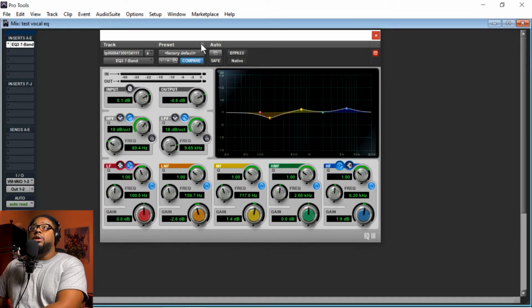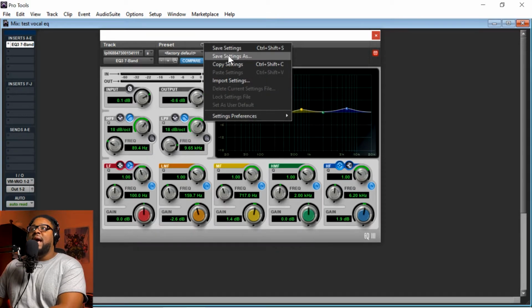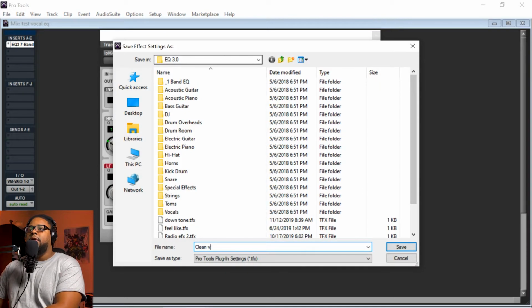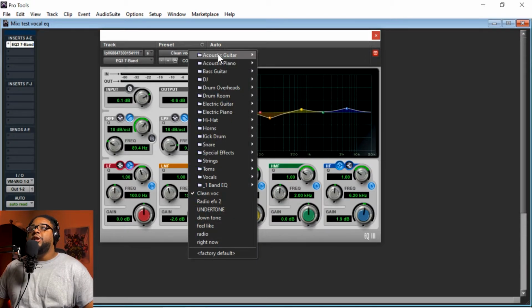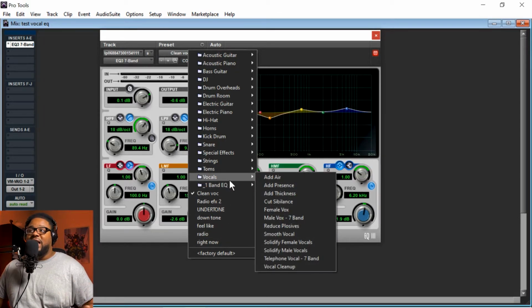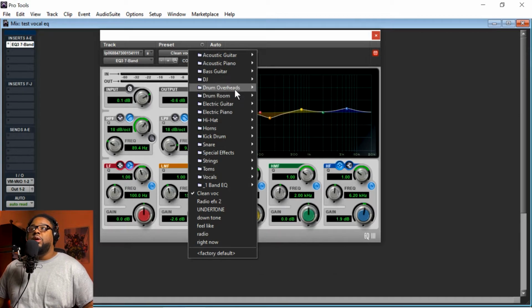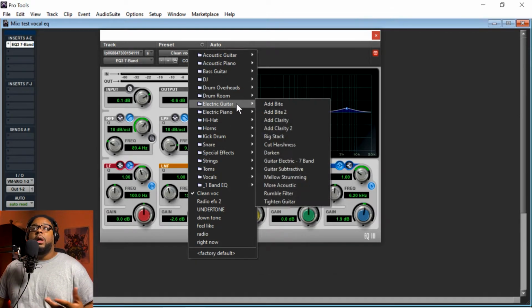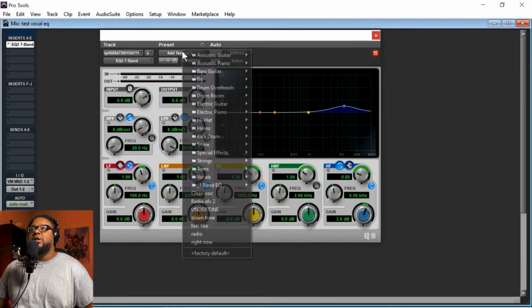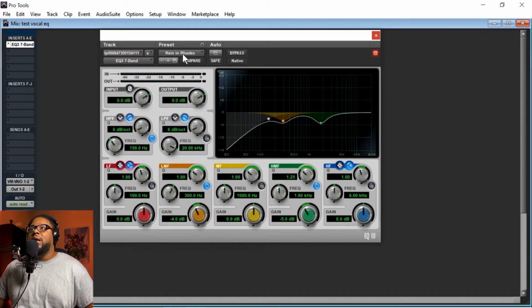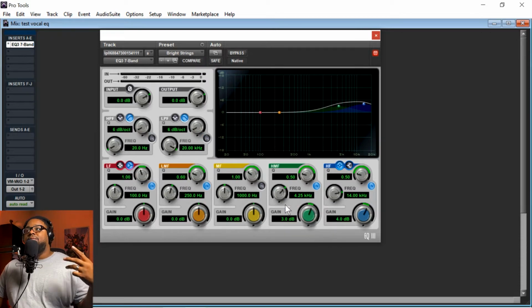Also, another thing that I want to show you is that whenever you want to save this stuff, just go ahead and click this, save setting as, clean vocal. Boom. That way, once you come in this drop down box and click here, you're going to have a lot of different presets that you saved, or ones that they already have for you inside of Pro Tools. So if you're utilizing drum overheads, electric guitar, piano, or hi-hats, it's just going to show you different effects that it has. You just click whichever one you may be utilizing, and it's going to give you a good starting point. It's common that they give you these presets to help you out.